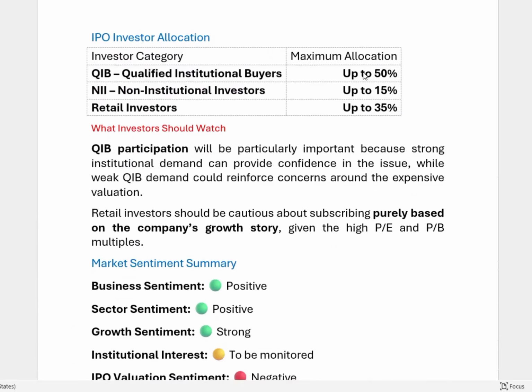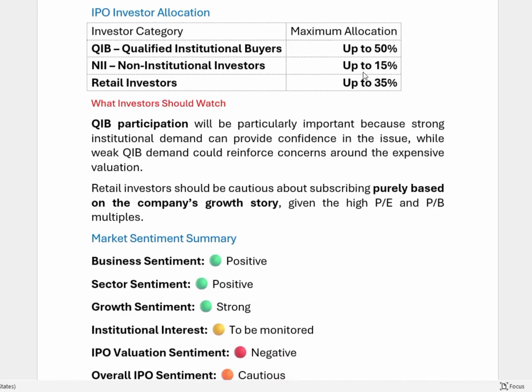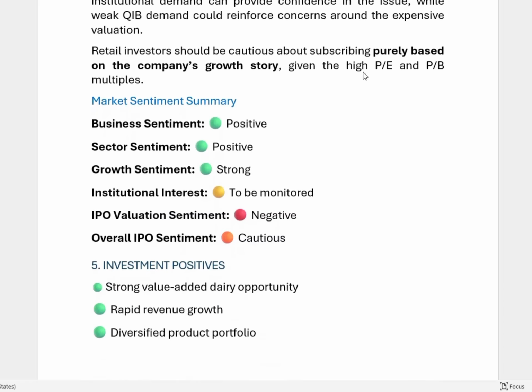What investors should watch? QIB participation will be particularly important because strong institutional demand can provide confidence in the issue, while weak QIB demand could reinforce the concerns around the expensive valuation. Retail investors should be cautious about subscription purely based on the company's growth story, given the high PE and PB multiples. Market sentiment summary: business sentiment positive, sector sentiment positive, growth sentiment strong, institutional interest to be monitored, IPO valuation sentiment negative, overall IPO sentiment cautious.